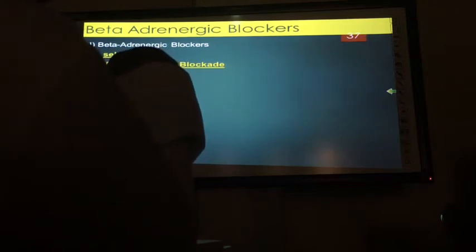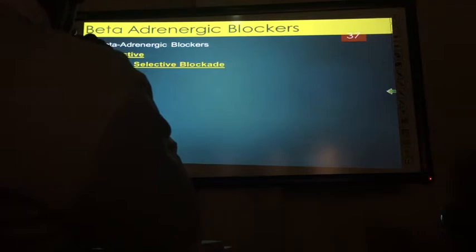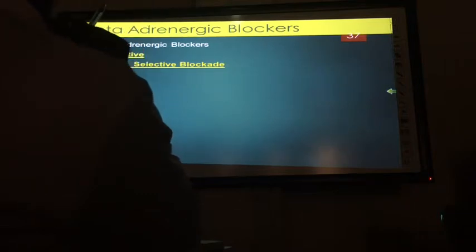Non-selective ones: propranolol, labetalol, sotalol. These are used in patients where blocking beta 2 in the lungs does not create any problem. In patients where it is contraindicated, you have to go to a selective one.